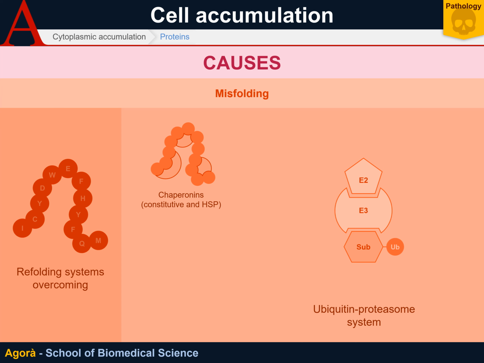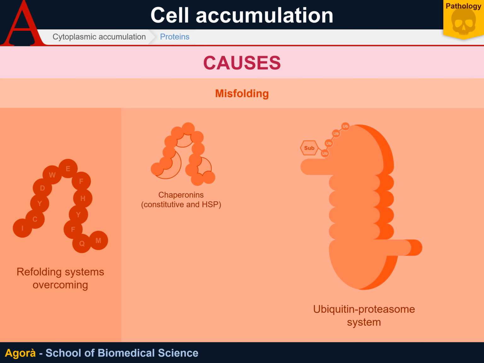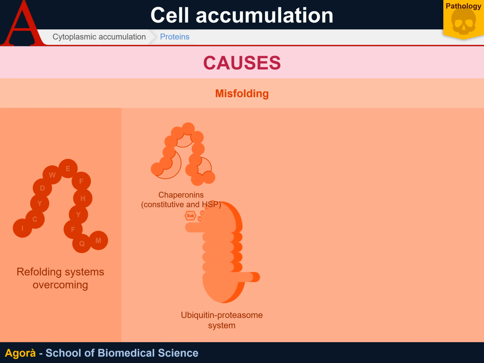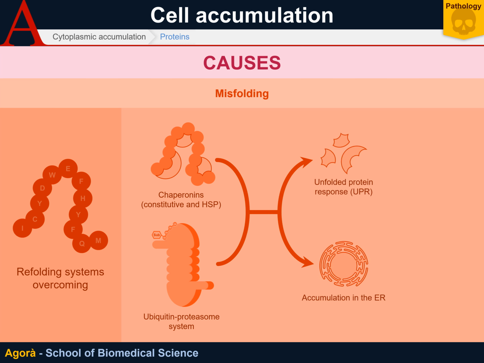Every substrate marked with 4 ubiquitin proteins is considered a target by the proteasome, an enzymatic complex that destroys the target molecules. These two systems are enough to block excessive protein misfolding. In fact, in this case, unfolded protein response can be observed. Unfolded protein response is the gene activation inducing an enormous amount of heat shock protein production. However, when this response isn't enough, proteins accumulate in the endoplasmic reticulum. When this mechanism is overwhelmed, the cell cannot be saved and therefore enters apoptosis via the intrinsic pathway.